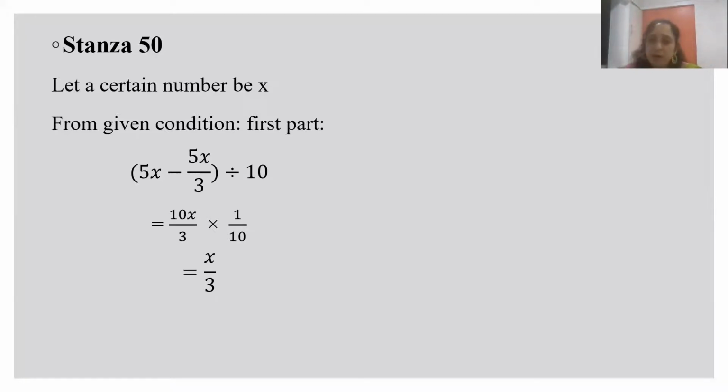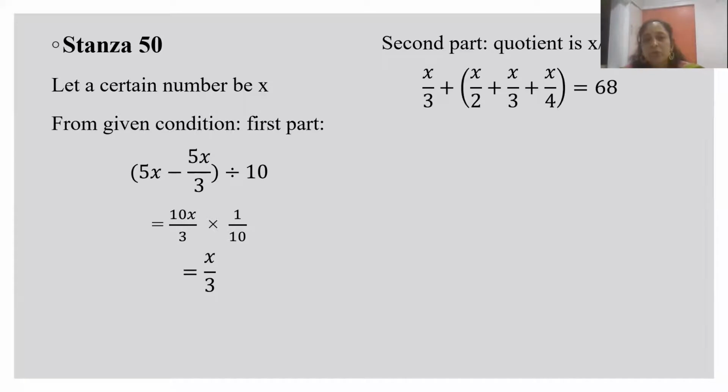Now the second part is, to this quotient you add the 1/3, 1/4 and half, all of the original number, and you will get the answer 68. So this will be our main equation now. And now we can solve this equation by taking the LCM as we do in school.